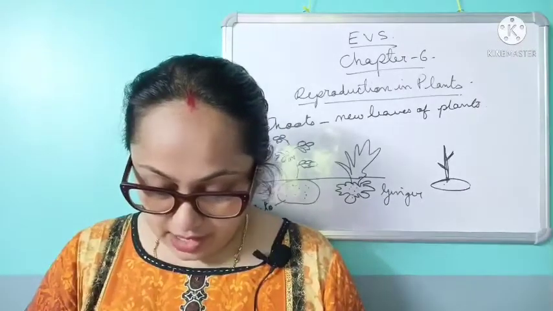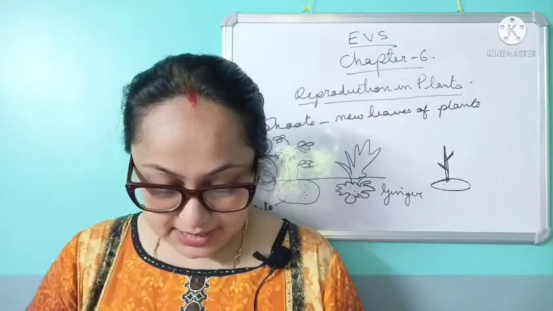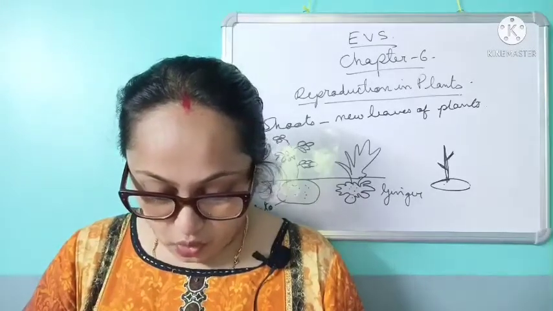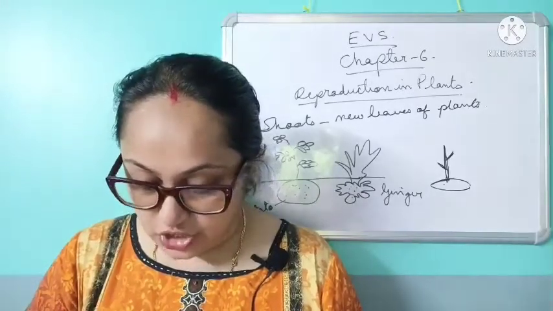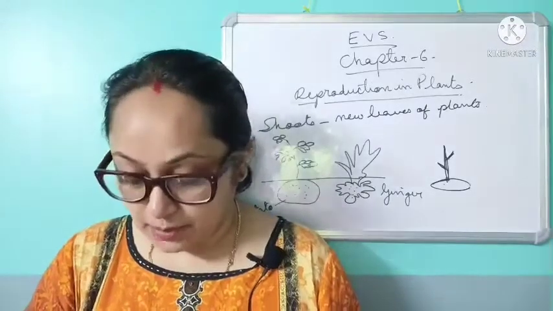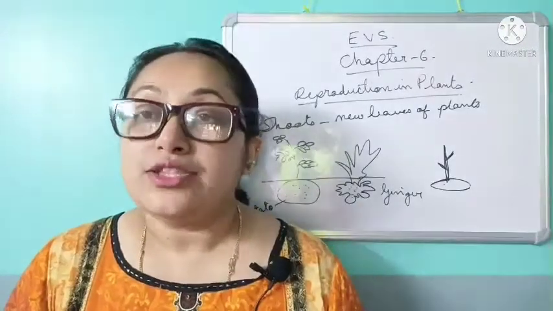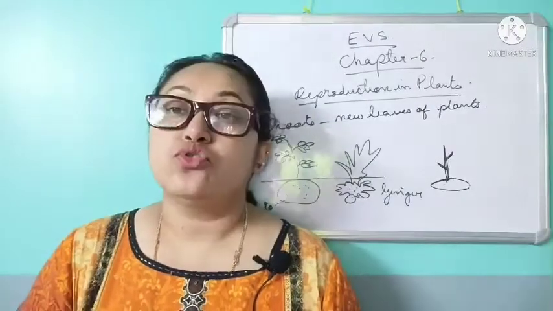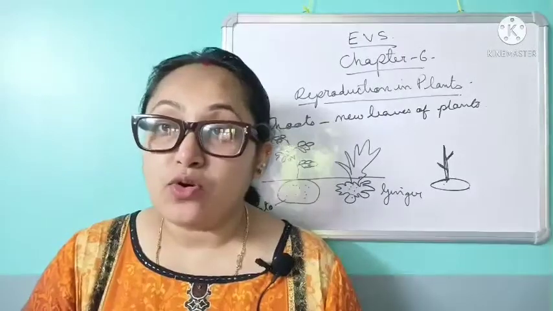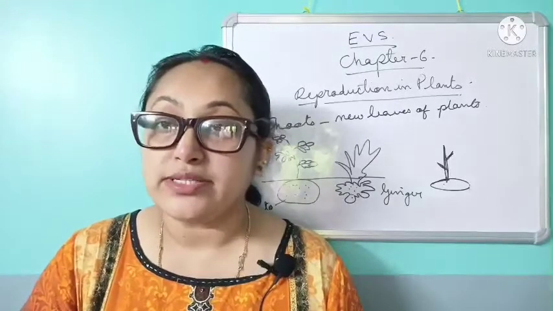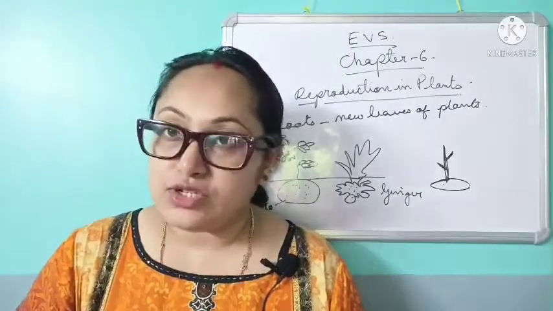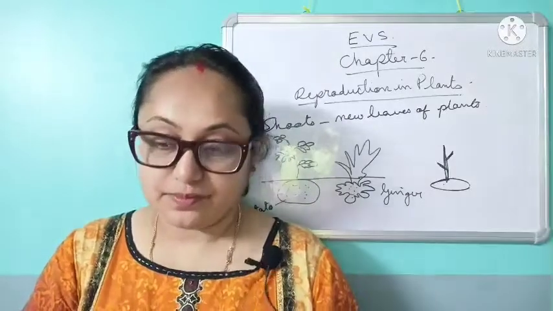Seeds are of different shapes and sizes. New plants grow when seeds fall on the ground and germinate. Now what do you mean by germinate? Germinate means to begin to grow. This is called germination. So when we throw the seed of a mango, a new plant emerges, and that process is called germination.